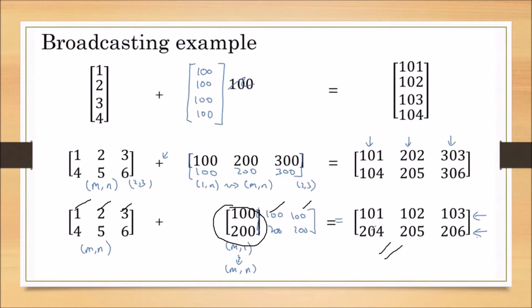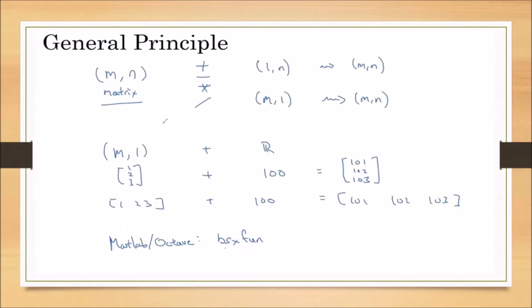The result is 101, 204. The summation of these two matrices takes place. Similarly, we can subtract, and we can divide the two matrices. This is how we can perform operations of one matrix with another 1 by n matrix or m by 1 matrix by using the broadcasting principle.